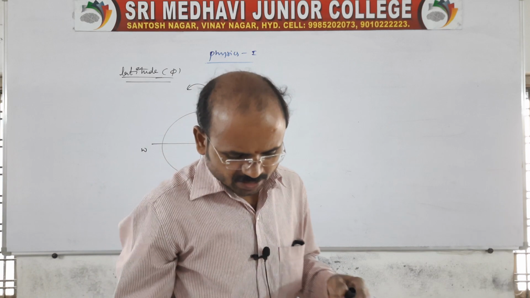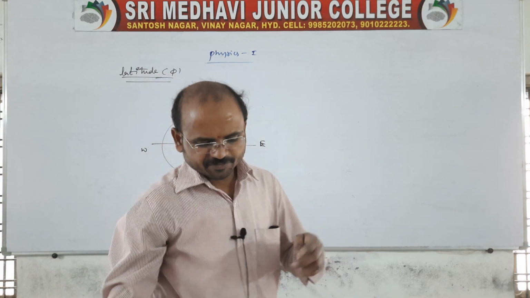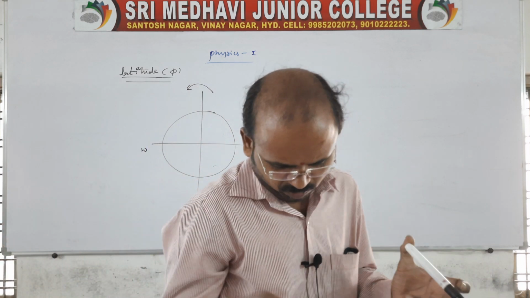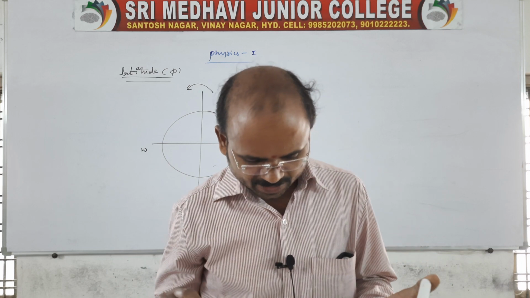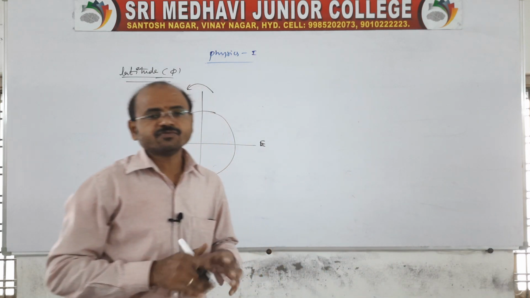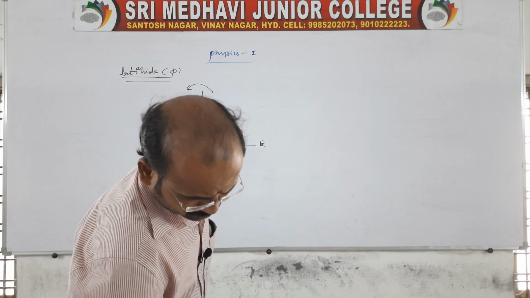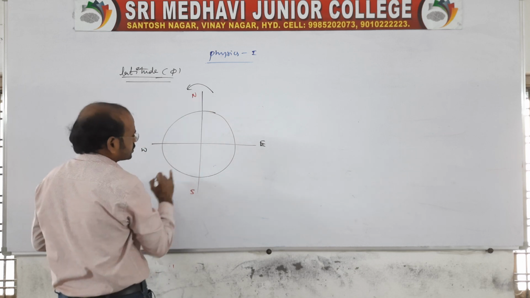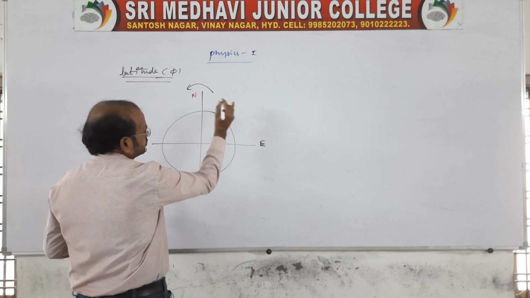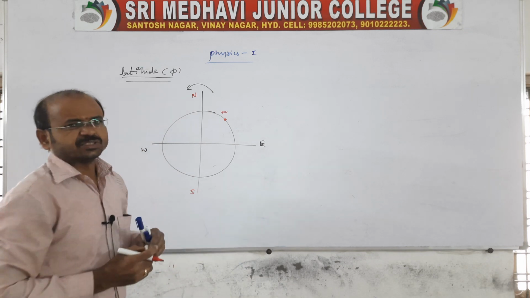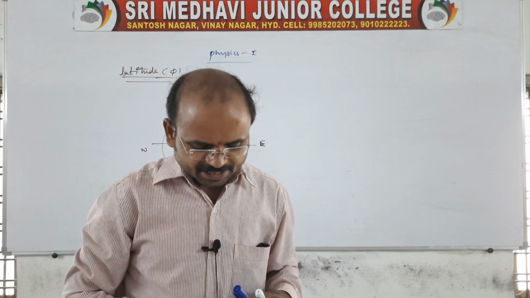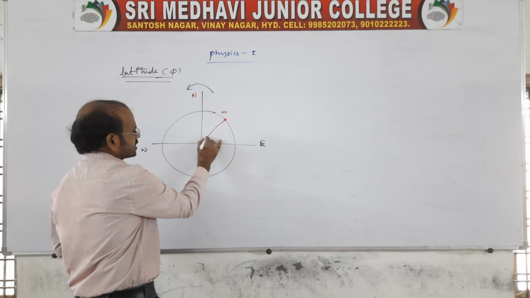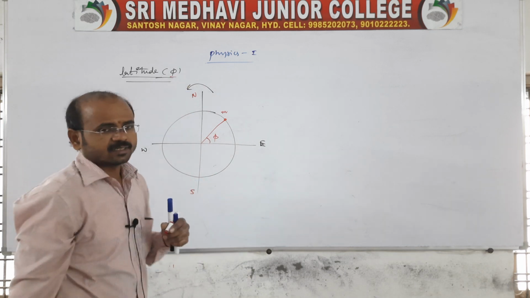This is very, very important. The earth rotates from west to east in 24 hours. Due to the rotation of the earth about its own axis, a body experiences a centrifugal force. Suppose there is east and west, and this is the north and south. Suppose you take one body of mass m. Sir, what is latitude? Latitude is the angle that the body makes with the earth's center, say phi. That phi we can call the latitude here.